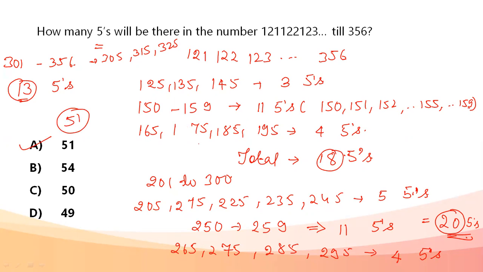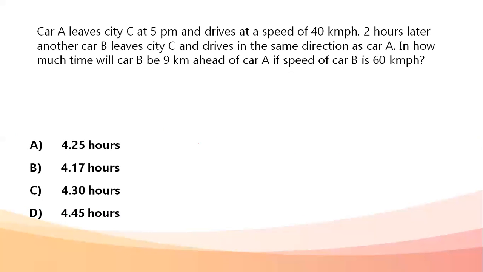Important thing here is you need to always divide it into sections and get the answer. Okay, next question. Car A leaves city C at 5 p.m. and drives at a speed of 40 kilometers per hour. 2 hours later, another car B leaves city C and drives in the same direction as car A. In how much time will car B be 9 kilometers ahead of A?